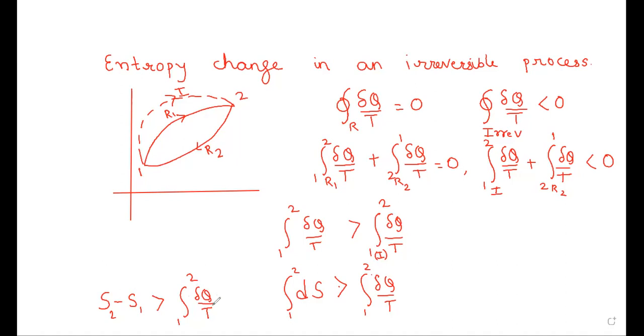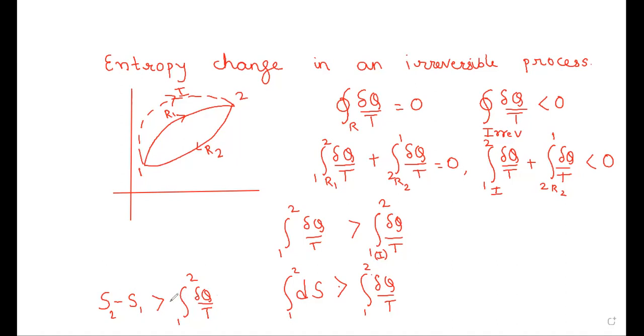So the expression for entropy change in an irreversible process is S2 minus S1 greater than the integral of del Q by T from 1 to 2.